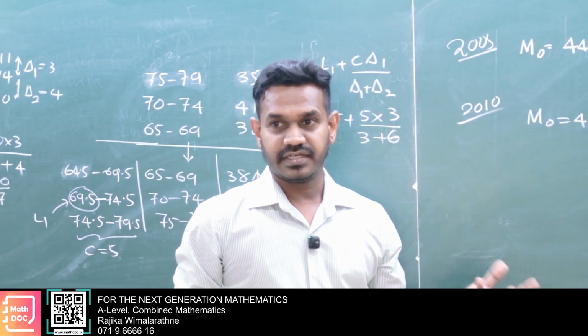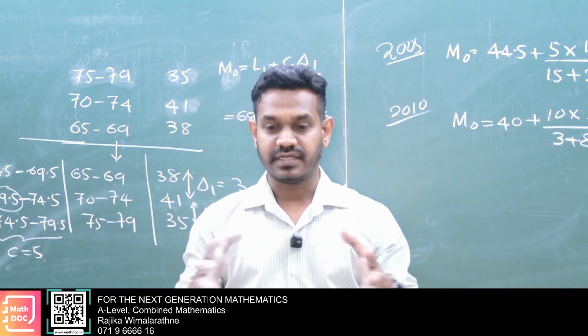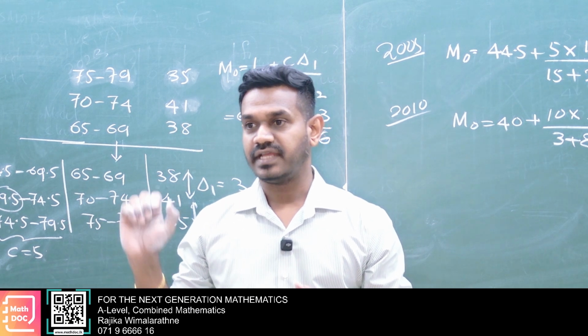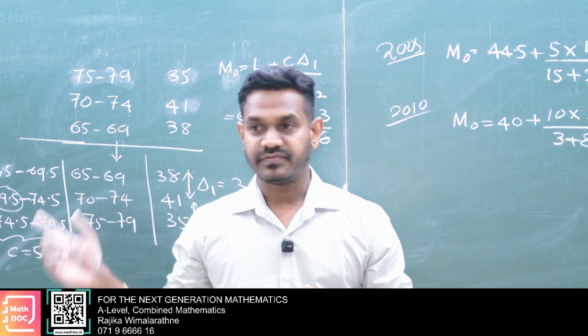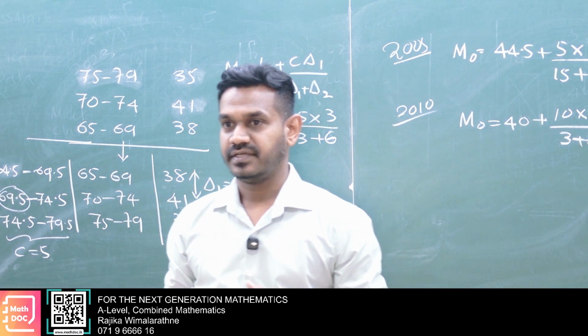Then there are different types of parameters. By condensing the data, we consider central tendency measurements. Mode is one of them, median is one of them, mean is one of them. Those are the central tendency measurements.